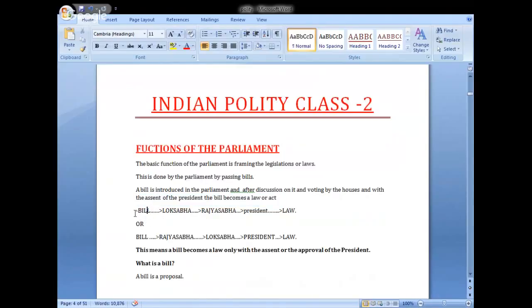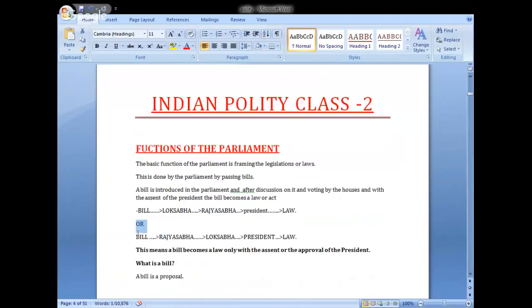Okay? You understand this? First the bill. If the bill is introduced in Lok Sabha, if it is passed, then it goes to the Rajya Sabha. If it also passes the Rajya Sabha, then it goes to the president. The president gives his assent, then only it becomes a law.